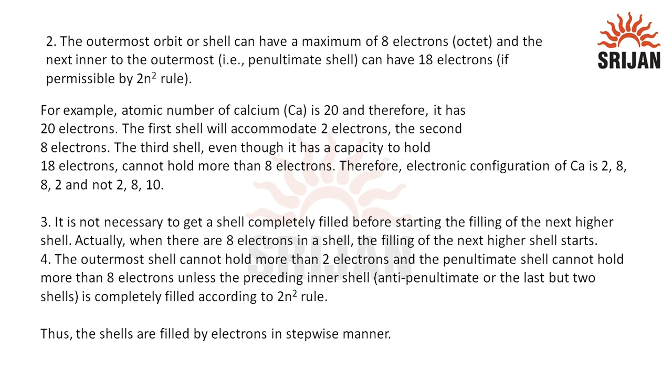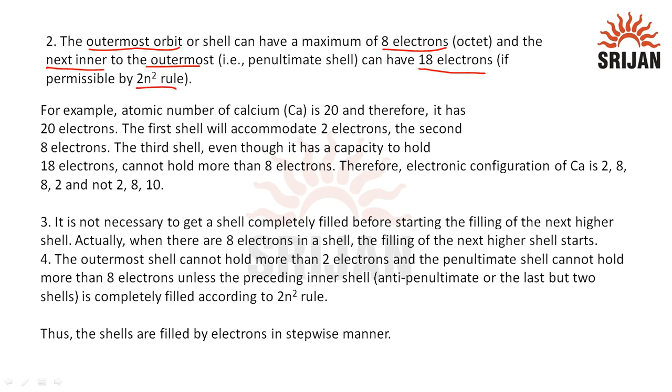Now the outermost orbit or shell can have a maximum of 8 electrons, which is called an octet, and the shell next inner to the outermost, that is the penultimate shell, can have 18 electrons if permissible by the 2n2 rule.